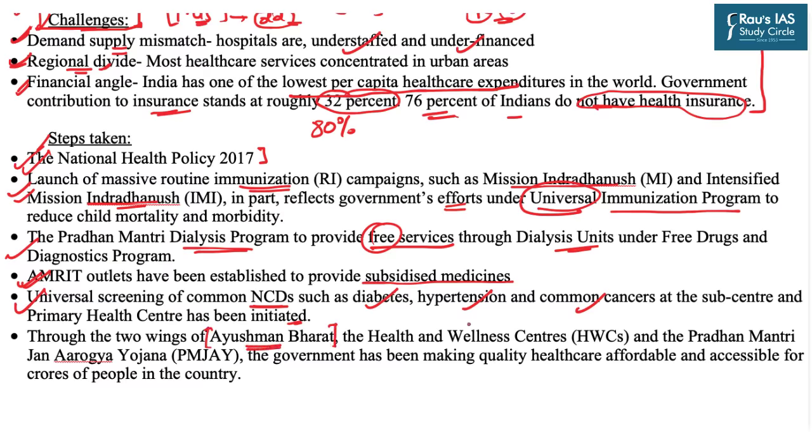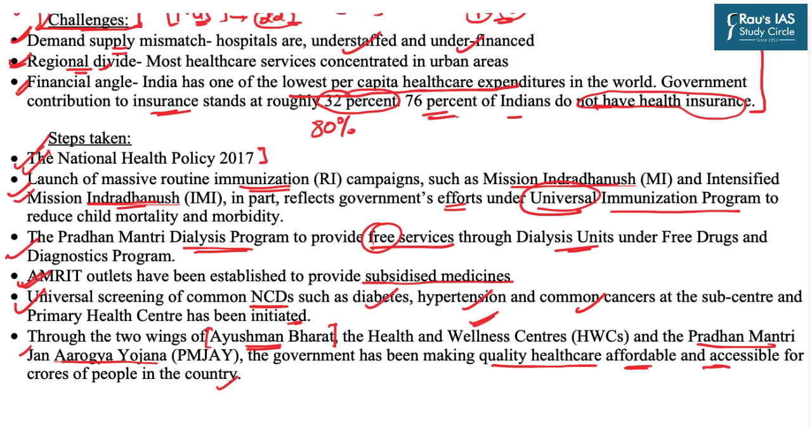The first is the health and wellness centers, which aims to transform 1.5 lakh primary health care centers into health and wellness centers. And the second component is the Pradhan Mantri Jan Arogya Yojana, which aims to provide health insurance to the people. And with the help of these two components through Ayushman Bharat, the government has been making quality healthcare affordable and accessible for the crores of people in the country.